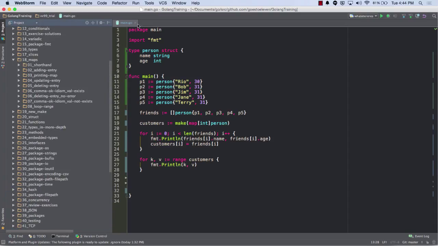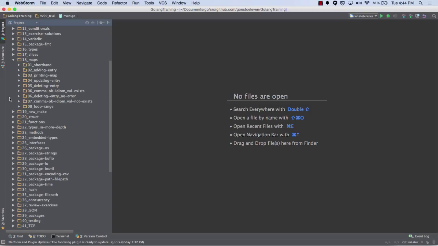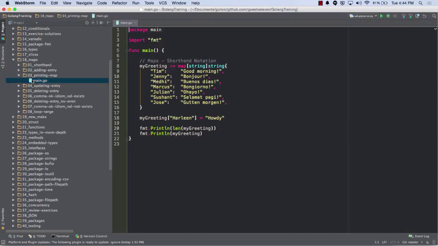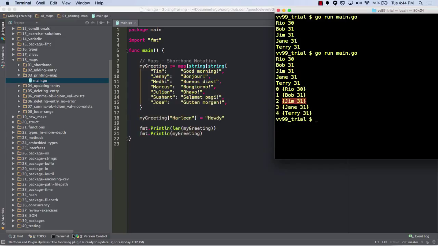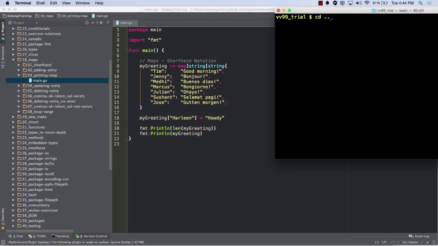So I have maps, a whole bunch of sample code, and printing a map. And so here, printing length of my greeting and printing greeting. And so let's go there. Change directory, golang training, and then 18, and then 03.